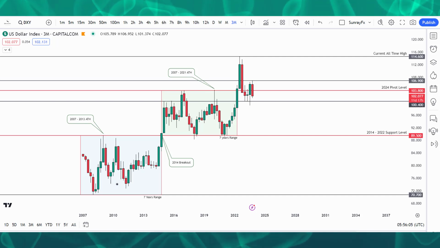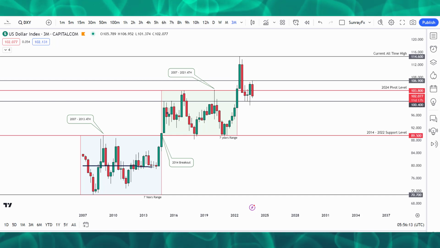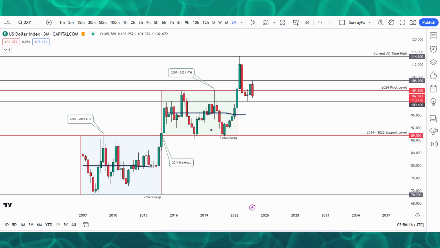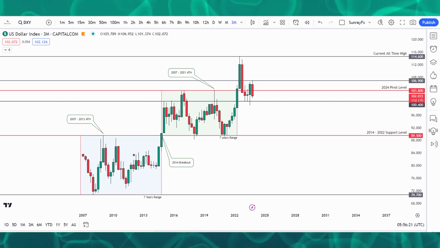So is this a coincidence? I don't know, but it's looking like the same kind of thing. And if you look at the candle range before the breakout, it's almost the same thing. So what is happening on DXY? Are we trying to go into another cycle?